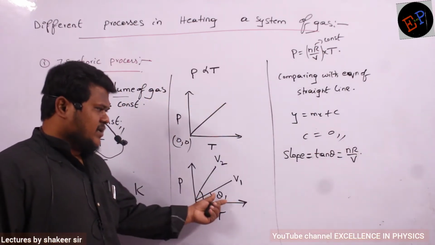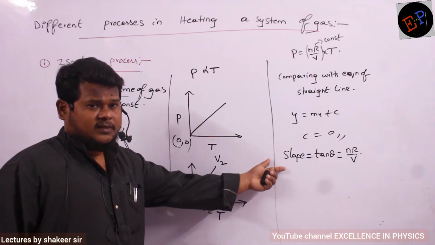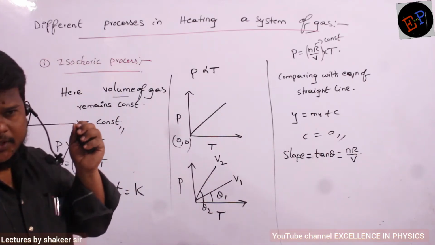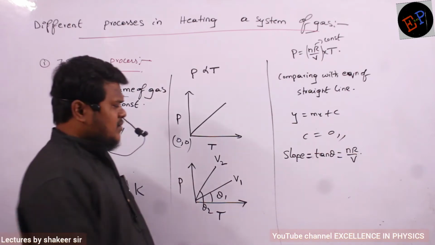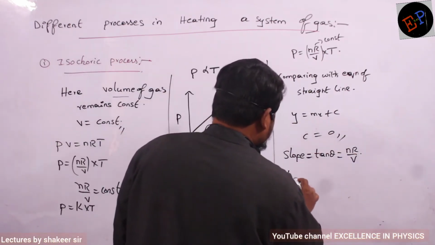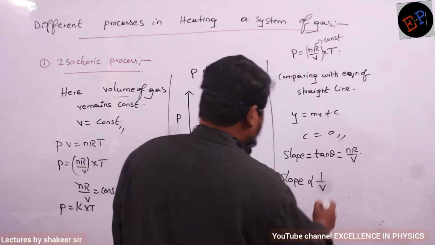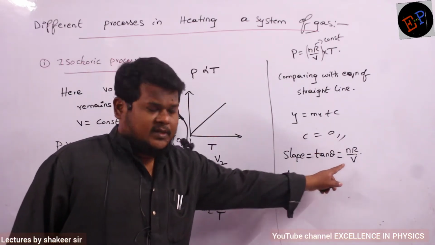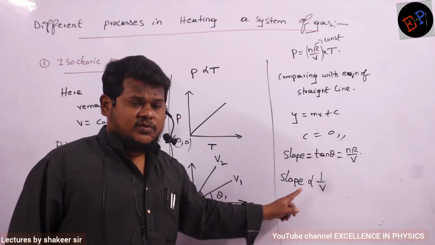Okay? So this is theta. And if you take tan of that theta, that is called the slope of a graph. So slope is nothing but how much? nR divided by V. Are you able to understand? So one thing which I can say here is, slope is inversely proportional to volume. It means if volume increases, slope reduces.